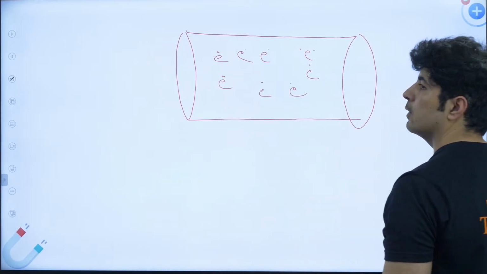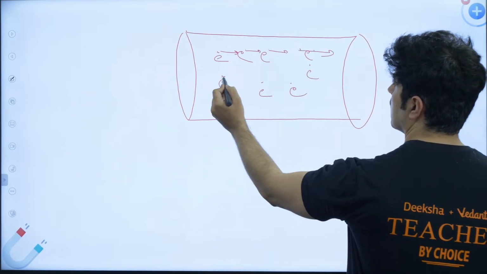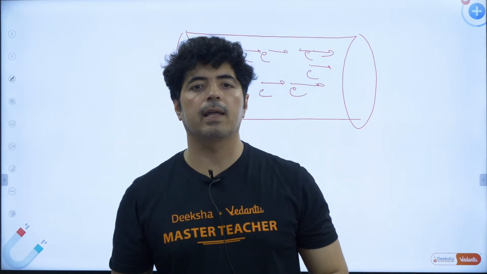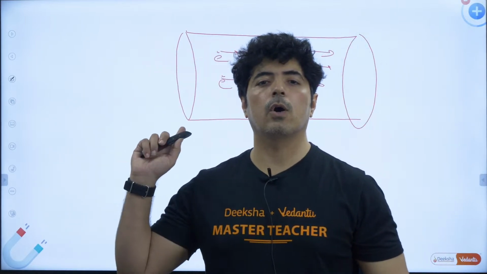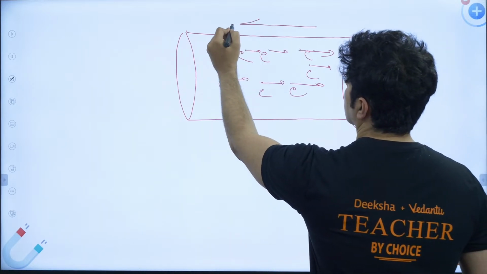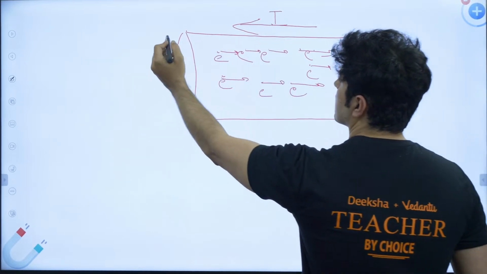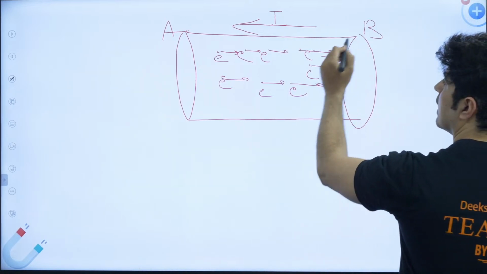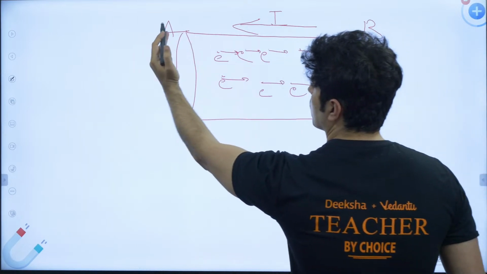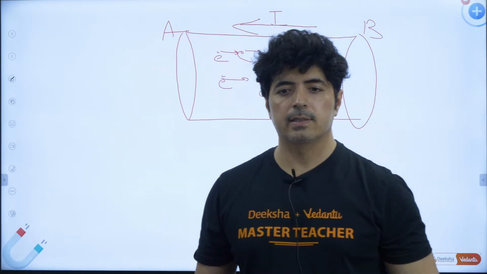Now when these electrons start to move in one particular direction, all of them moving in one direction, that means we call that the current is flowing, and the direction of current is opposite to the direction of flow of electrons. Let's say this point is A, this is B. Electrons are flowing from A to B, so current is flowing from B to A. This is how we say that. Electrons are negatively charged particles.